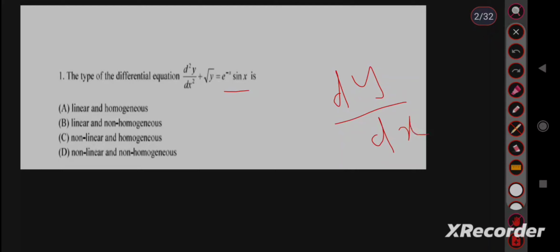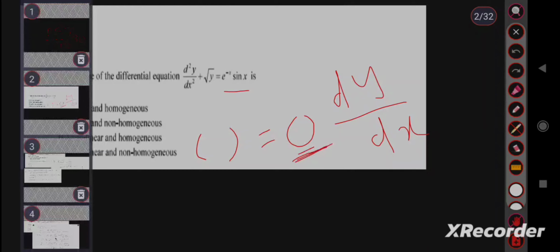And as we all know, some function equal to, if the value is 0, then it is called homogeneous. Here f of x is non-zero, so it is non-homogeneous. So the correct option is option D, non-linear and non-homogeneous. Move to the next question.